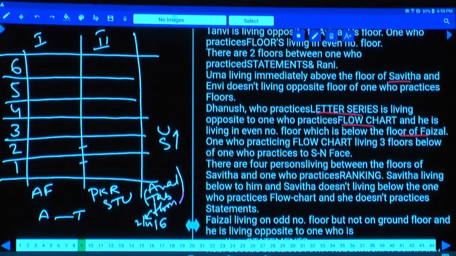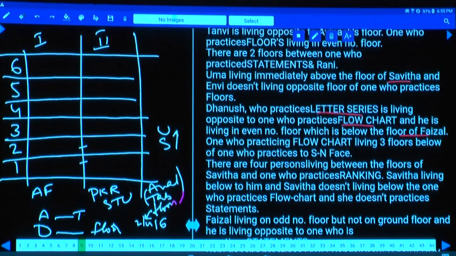Now this is the main crucial information wherein we can come out of this puzzle. Who is this person, Dhanush? Dhanush is opposite to whom? Opposite to the person who is working on floor arrangement. Now this Dhanush is on an even number floor, and the person who is working on floor arrangement is also on an even number floor, isn't it?